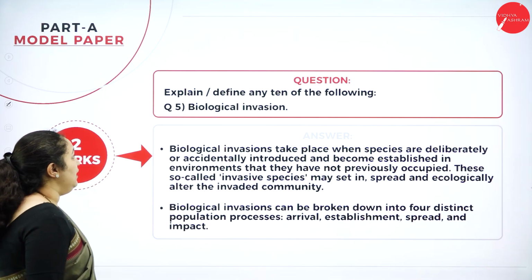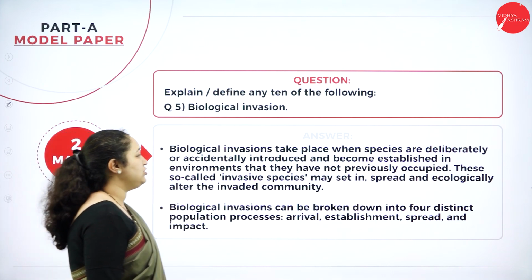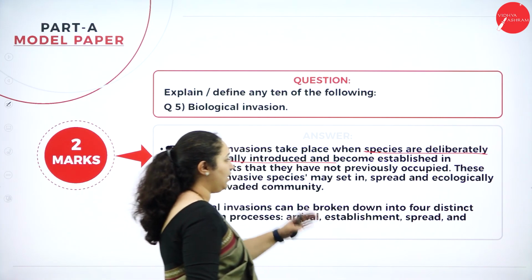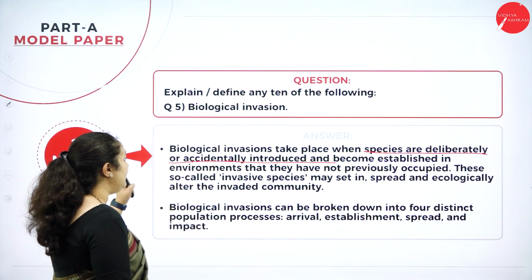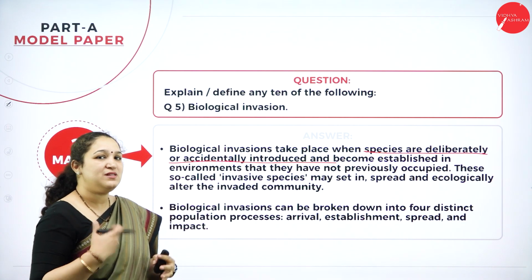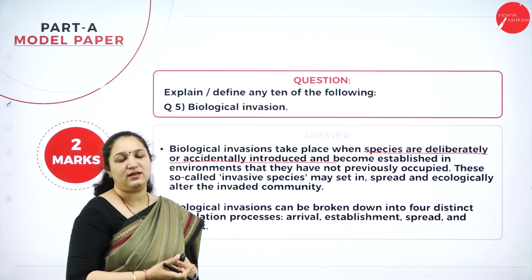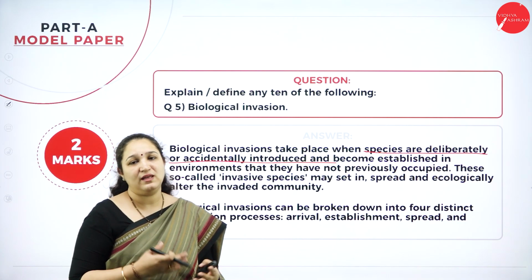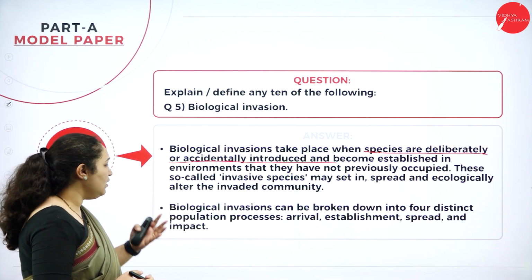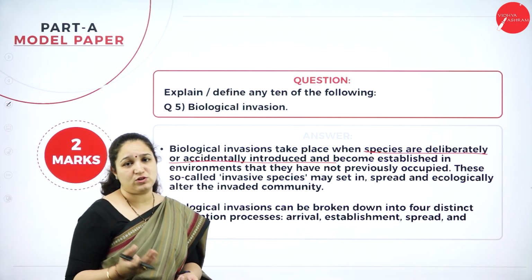Okay. Next, question number 5 is, what is biological invasion? Biological invasion takes place when species are deliberately or accidentally introduced and become established in an environment that they have not previously occupied. Invasion means intrusion. There is one species which is deliberately put into an ecosystem or accidentally has gone into the ecosystem and then establishes itself. So you have to elaborate, and write the different 4 steps in biological invasion, and that would be sufficient for just 2 marks.